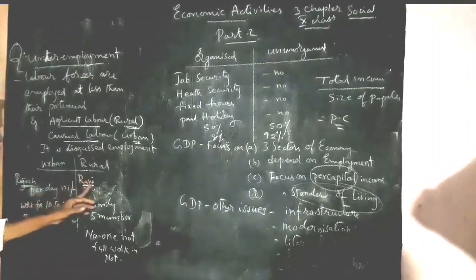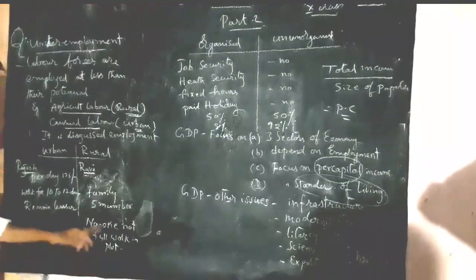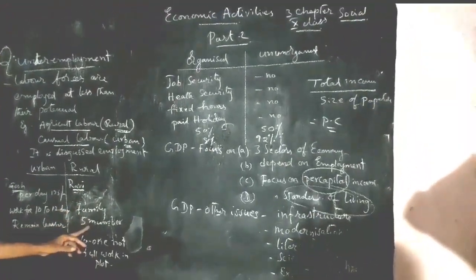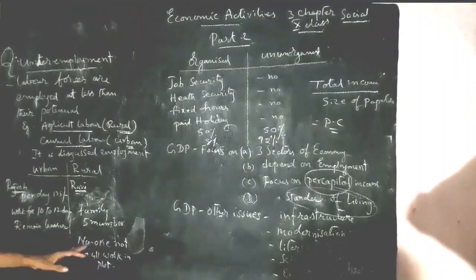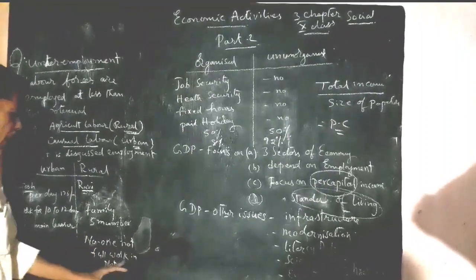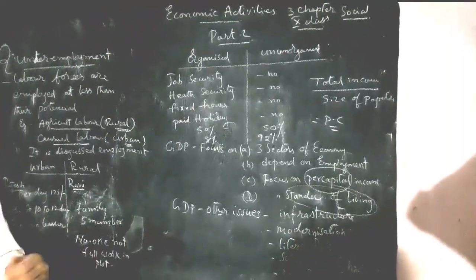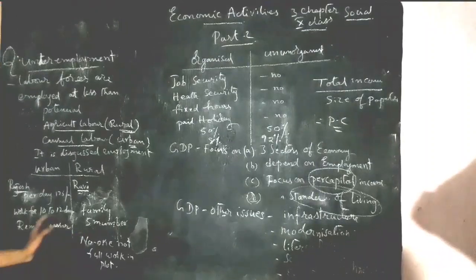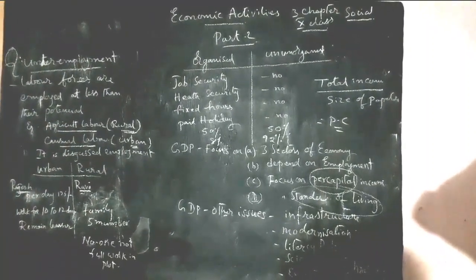In the rural area, Ravi has one plot. The family consists of 5 members, but no one fully works the plot. One works fully, and the remaining 4 members are also idle. This type of employment is also disguised unemployment.